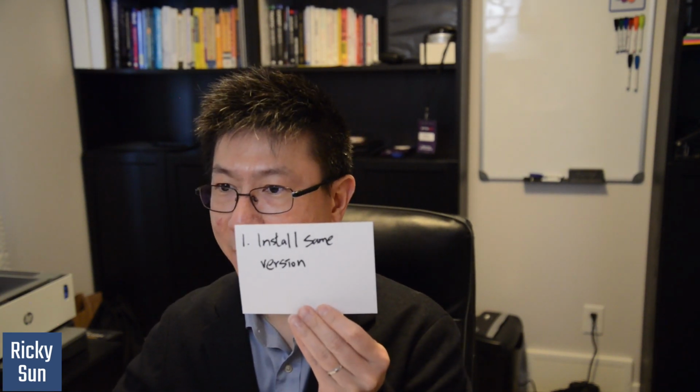The first point is to install the same version. You have an old server and a new server, and they may be running different operating systems, but what we need to do when we migrate a Pi server is to install the same version on the new server as the old server.